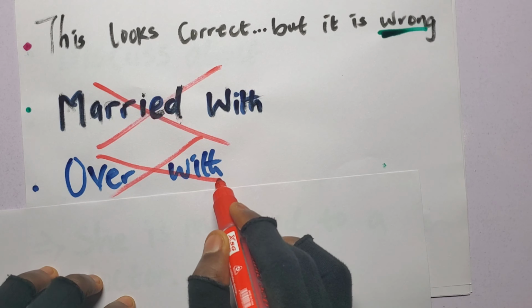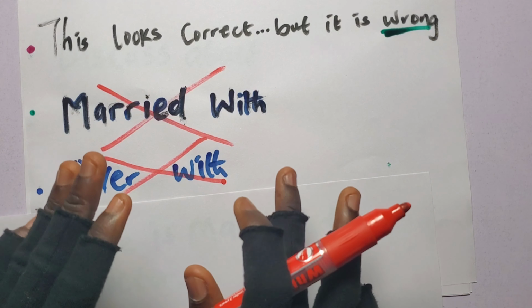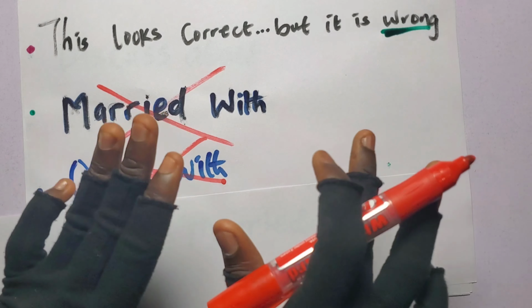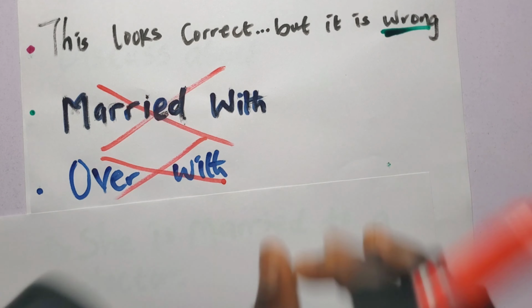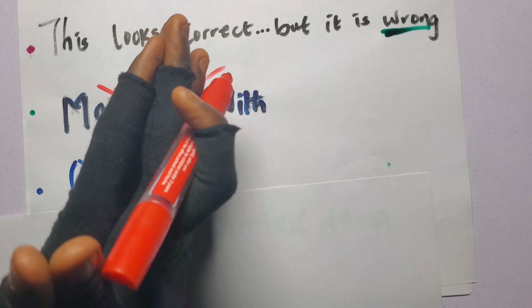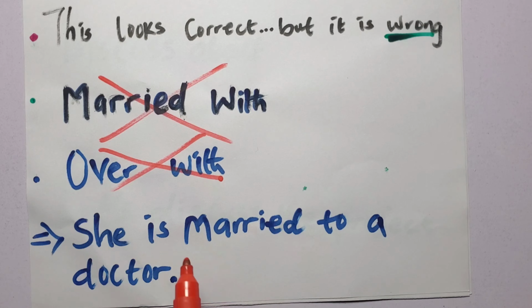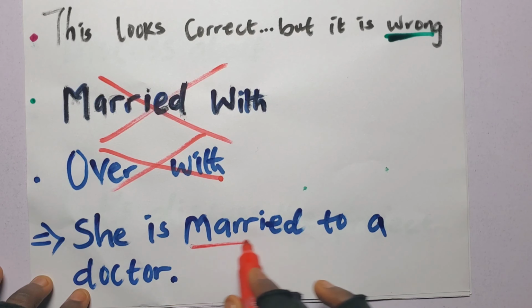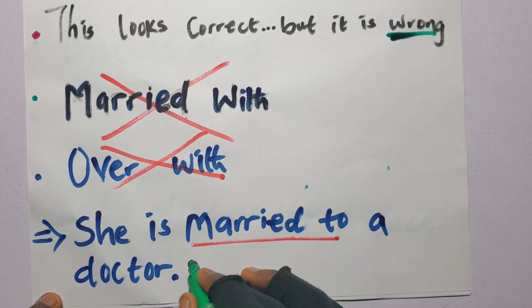Look carefully here. In English, we don't use with for marriage. We use a different preposition to show the connection. This is the correct form. She is married to a doctor. Always use married to. Okay, it is correct.